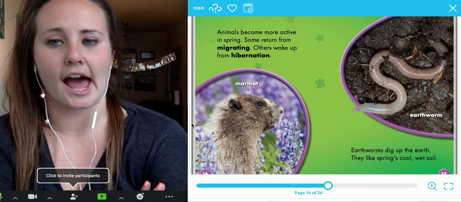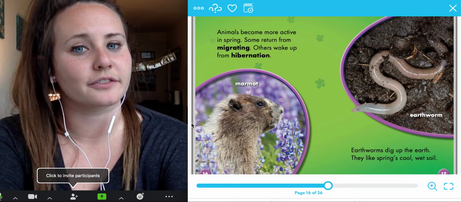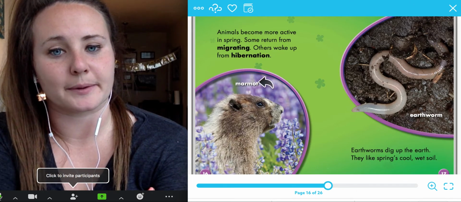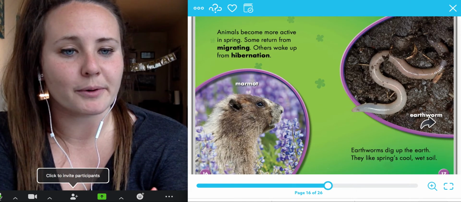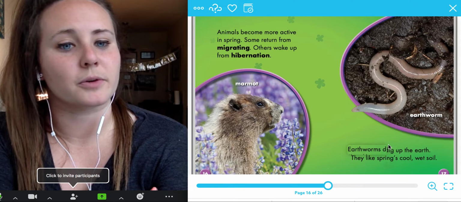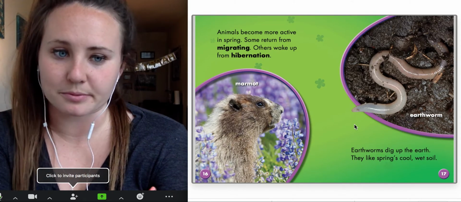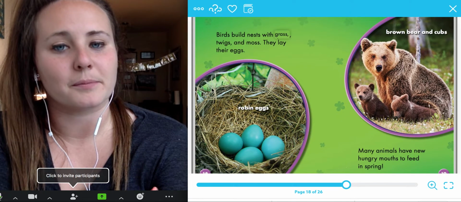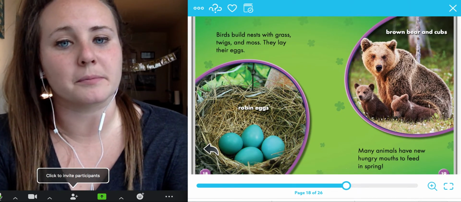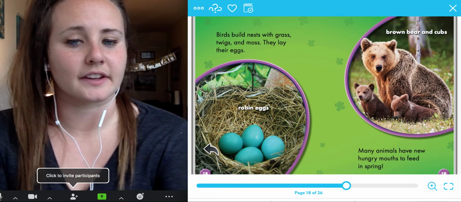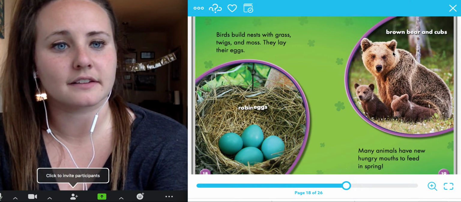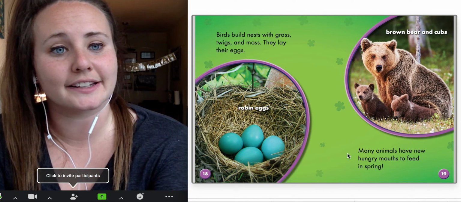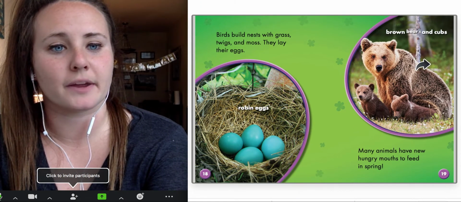Animals become more active in the spring. Some return from migrating. Others wake up from hibernation. Here we have our marmot and our earthworm. Earthworms dig up the earth. They like spring's cool, wet soil. Birds build nests with grass, twigs, and moss. They lay their eggs. And here we have our robin eggs. Many animals have new hungry mouths to feed in the spring. And here we have our brown bear and cubs.